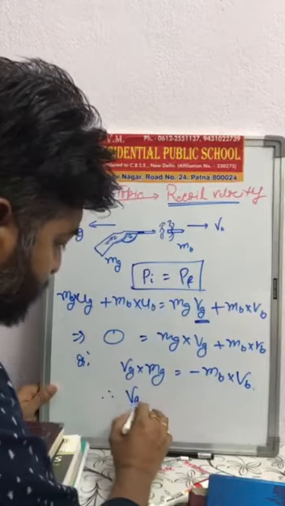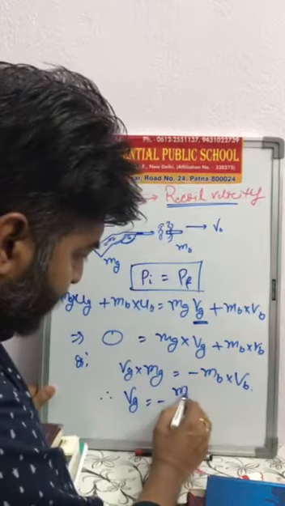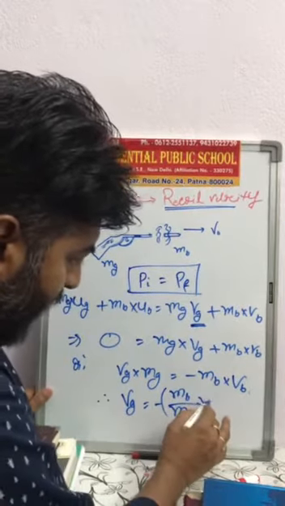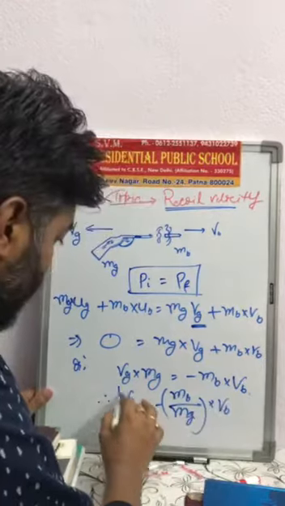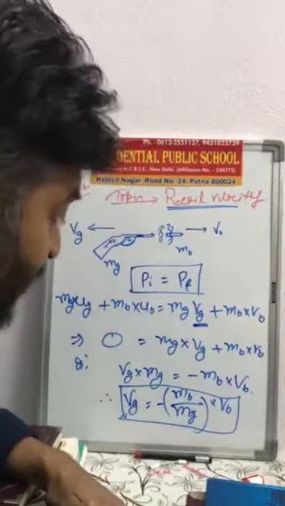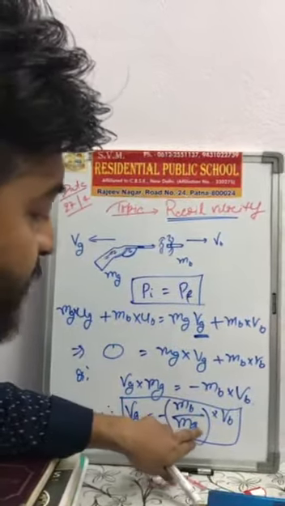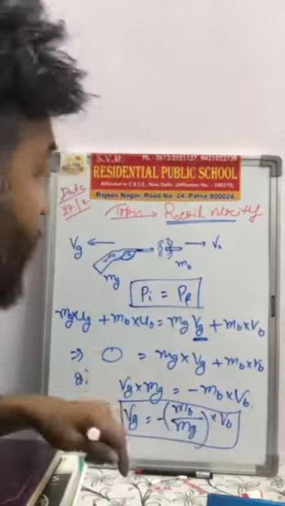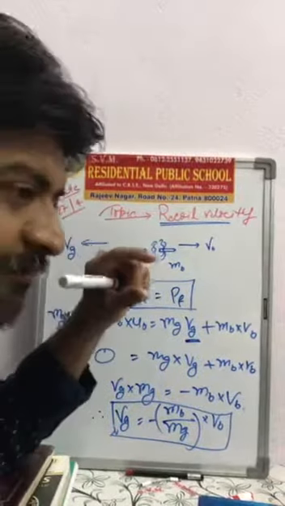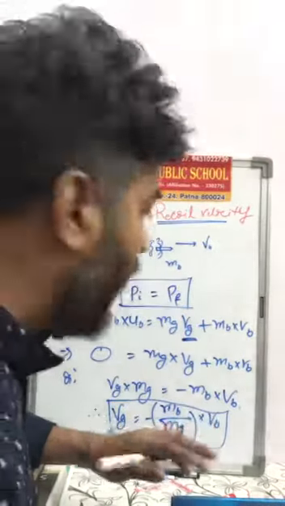Therefore, Vg is equal to minus mb, the mass of the bullet, by mg, the mass of the gun, into Vb. This is an expression for the velocity of the gun. This backward velocity of the gun is known as the recoil velocity.